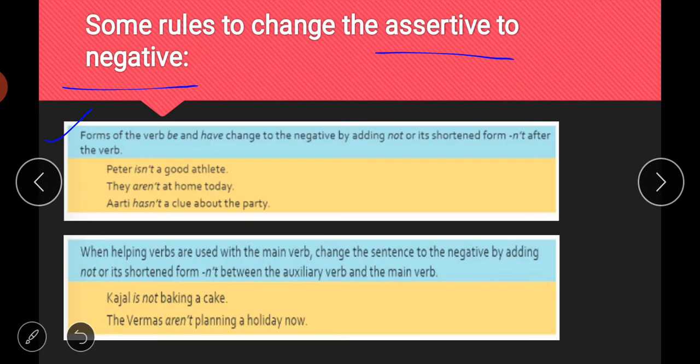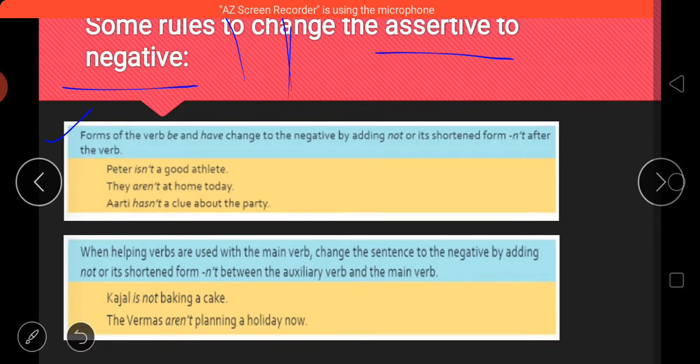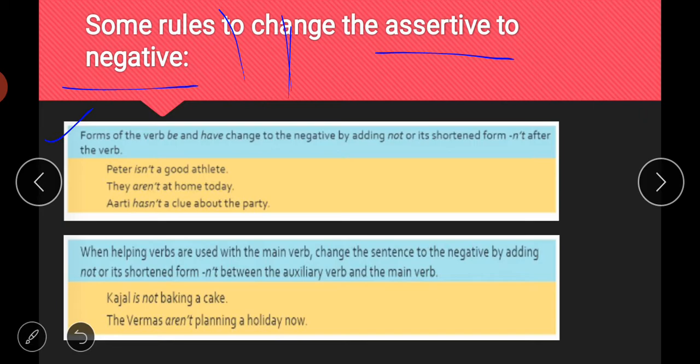So Peter isn't a good athlete. So here there is a helping verb in this sentence, which is. So we will do one thing to make it negative. So yes, students, if we talk about this sentence, Peter isn't a good athlete, here verb is a helping verb is. And what according to rule we were saying that we will put a word not after the verb. So yes, we have put a word not in a short form, which is an apostrophe T. You can write simply not like this. So Peter isn't a good athlete.